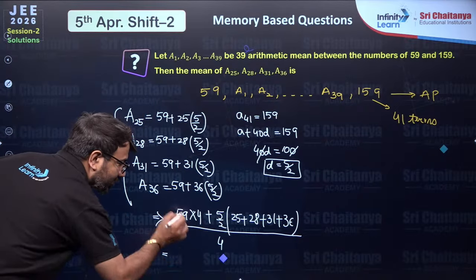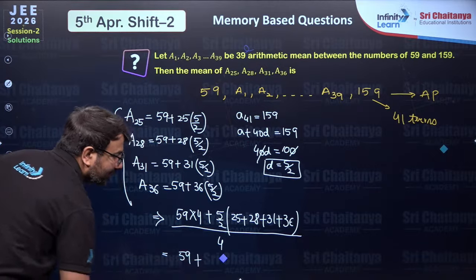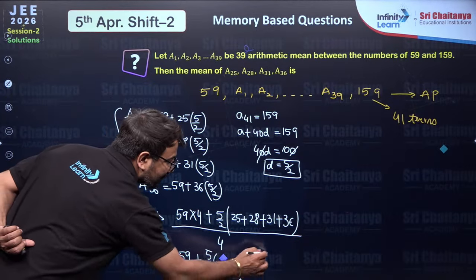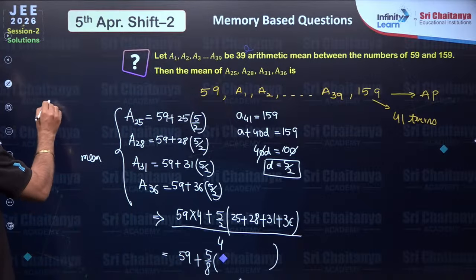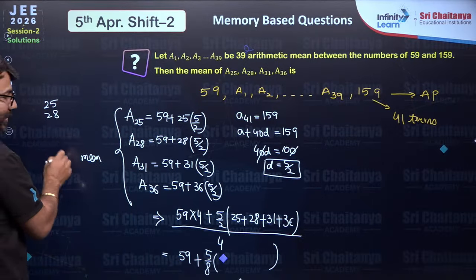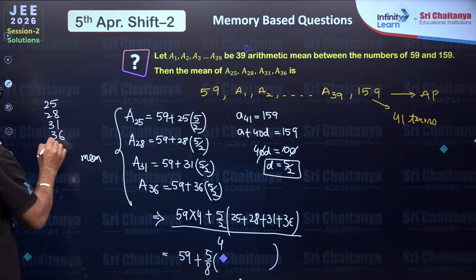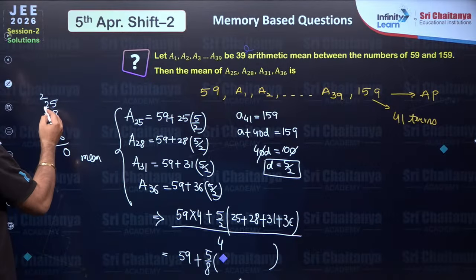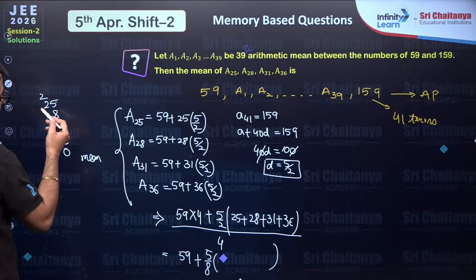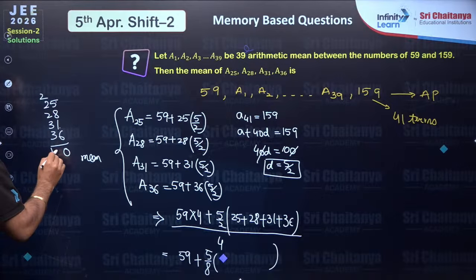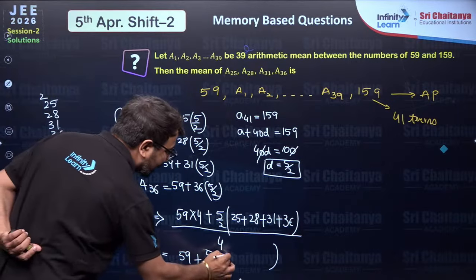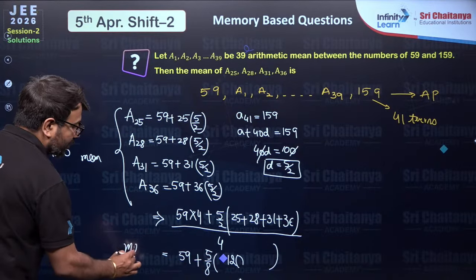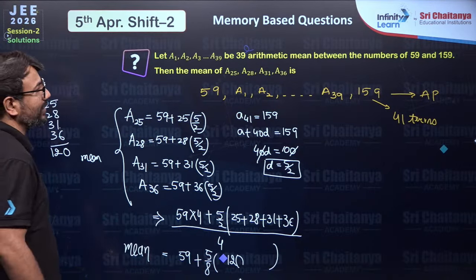So if you divide 4 into the first term, you will have 59 only. However, if you divide 4 into the second term, you will have 5 by 8 times this sum. So just the normal calculation you have to do: 25, 28, 31 and 36. So that will be 13 plus 1, 14 and then 20. And then 2 plus 2, 4 plus 2, 6, 6 plus 3, 9, 9 plus 3, 12. So here you will have 120. Now simplify this to get the mean of these 4 observations and you will be able to get the answer.